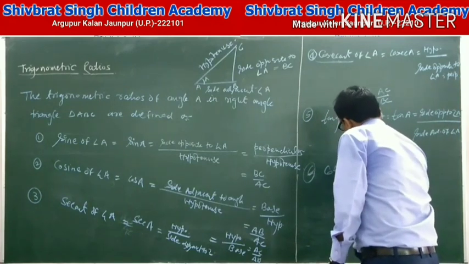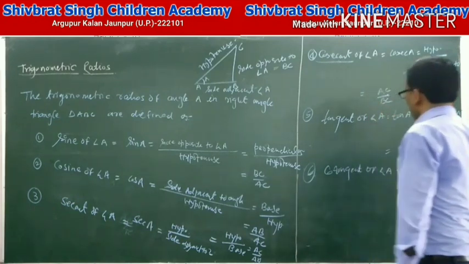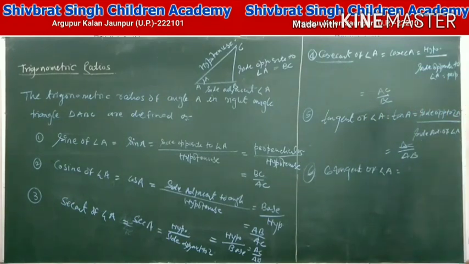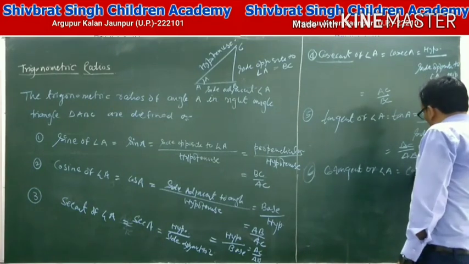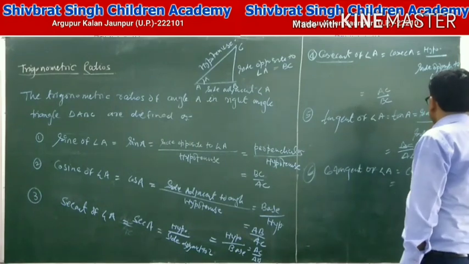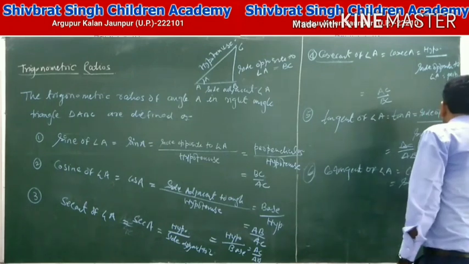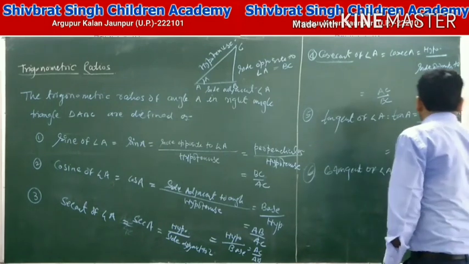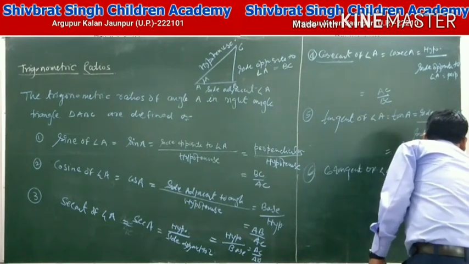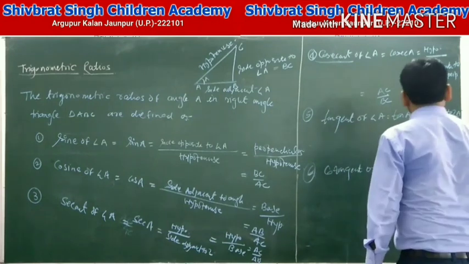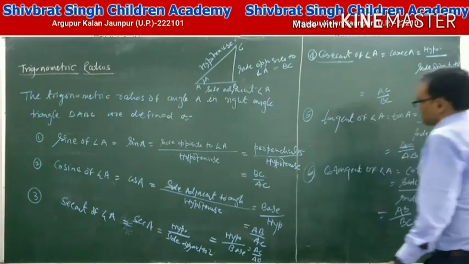And sixth is the cotangent of angle A. Cotangent of angle A is abbreviated as cot A, equal to the side adjacent of angle A upon the side opposite of angle A. That means AB upon BC.